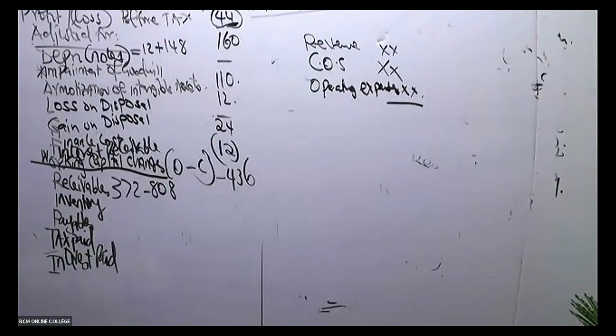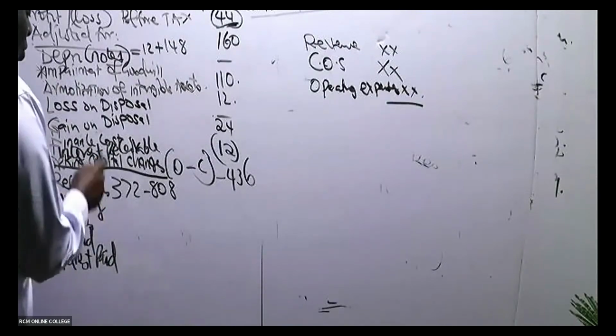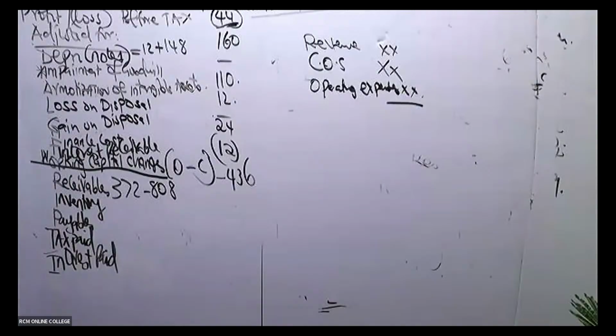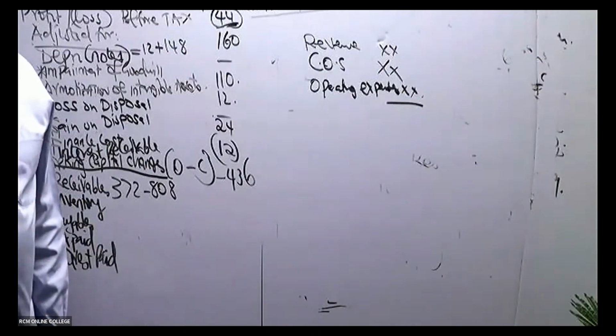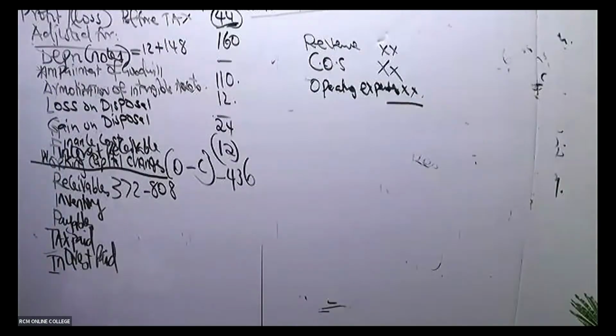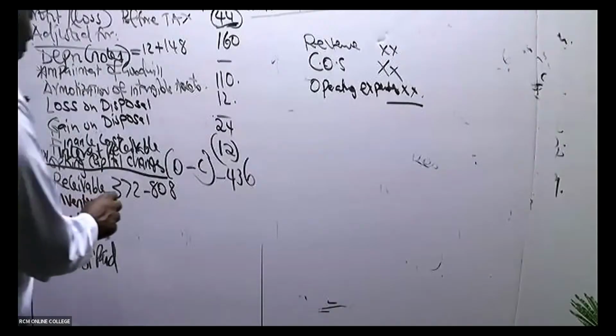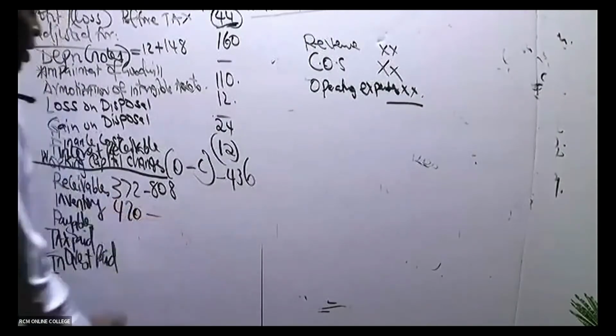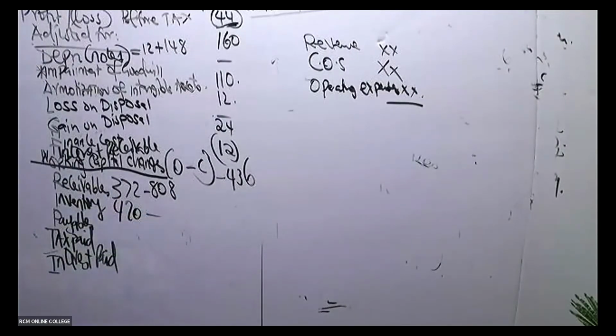So we go to inventory and we do the same. Under inventory, is there somebody who is able to see the opening? I hope you guys have these papers. Koros is telling me opening for inventory is 420 minus closing for inventory. What are you able to see as closing figure for inventory? 350.